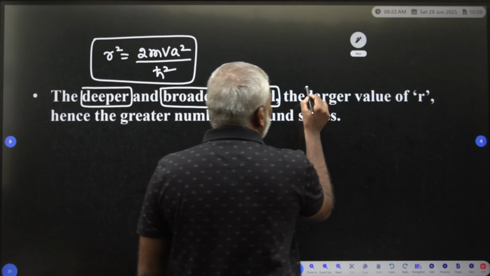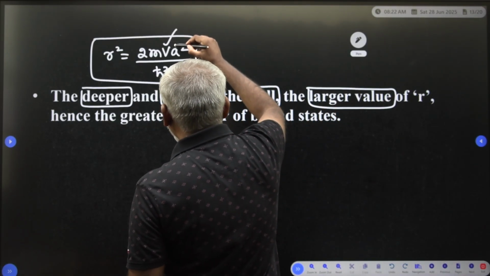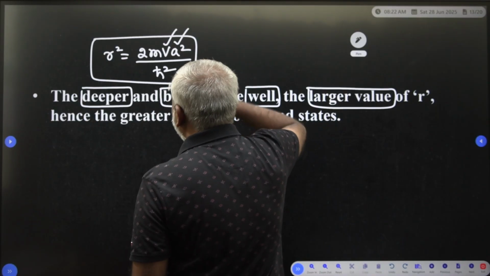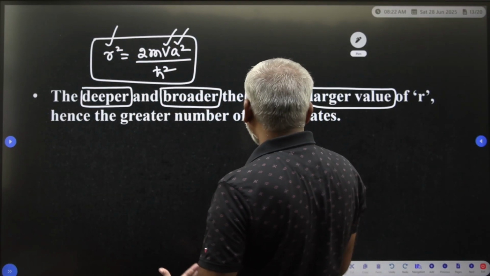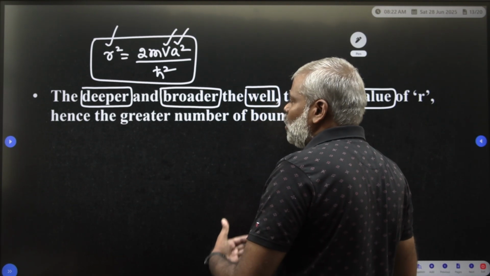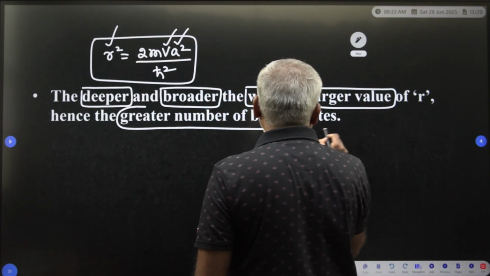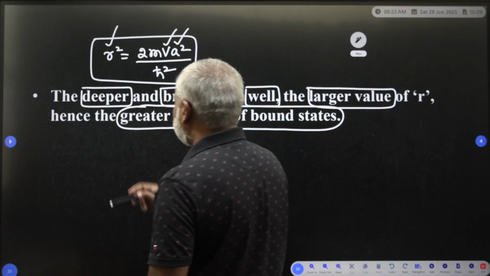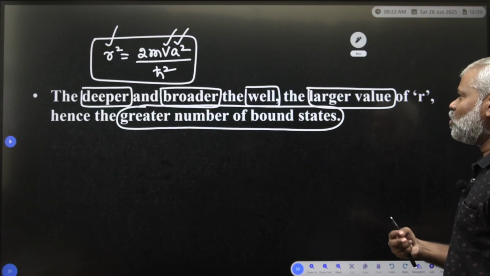If V is large and a is broader, what is going to happen? Your R also is very large. The larger value of R will give a greater number of bound states.